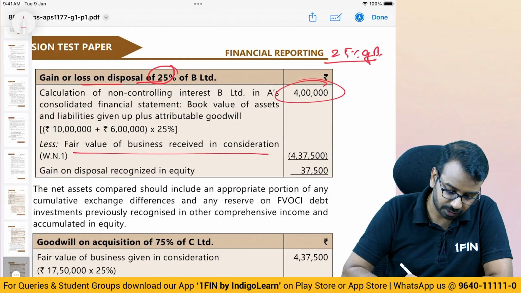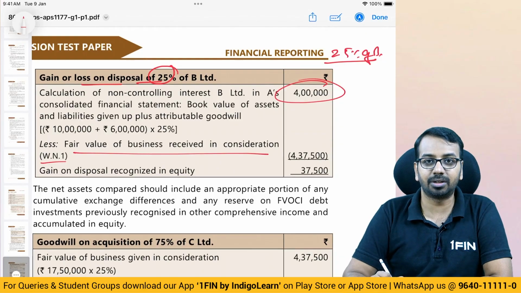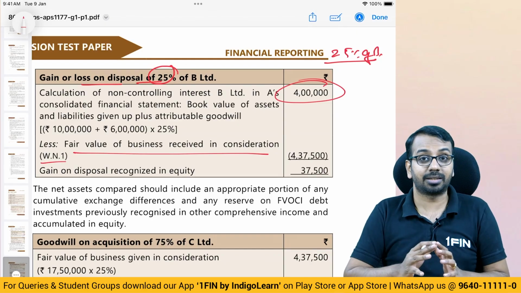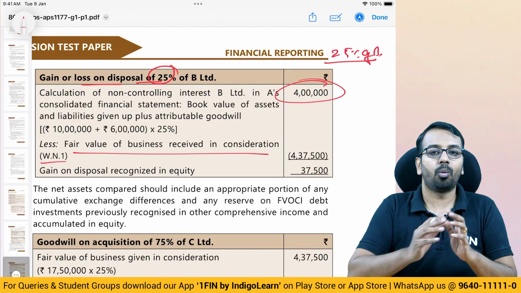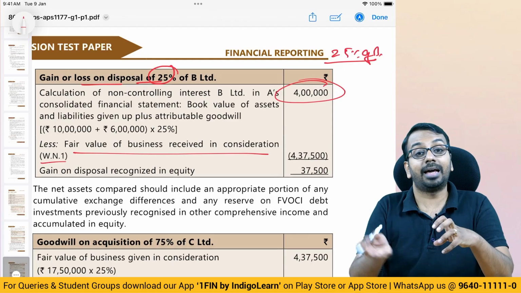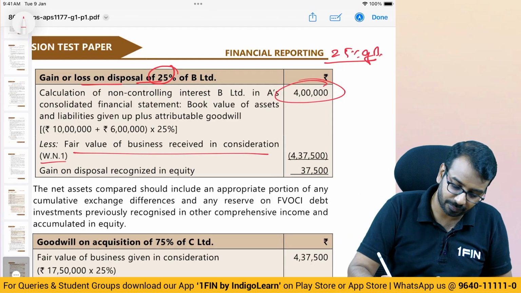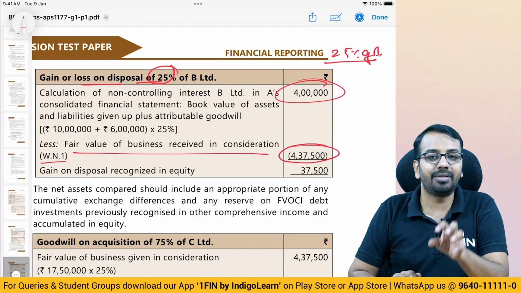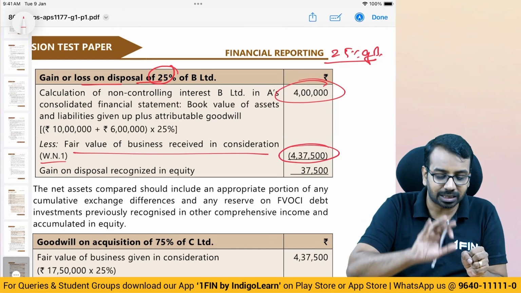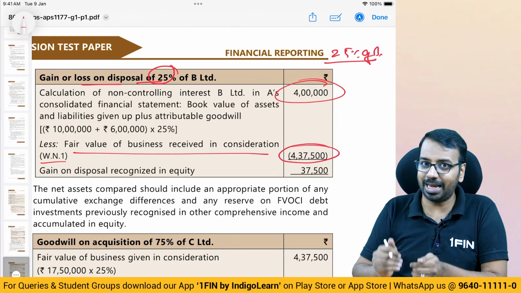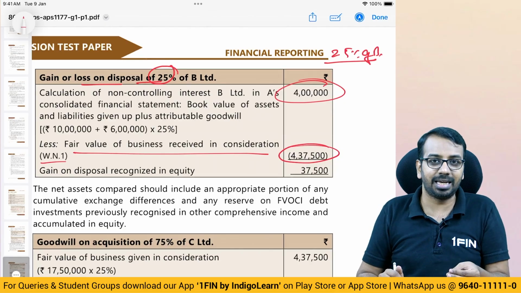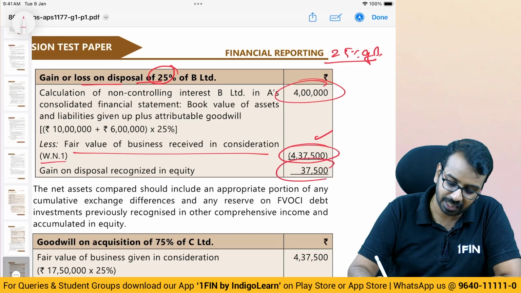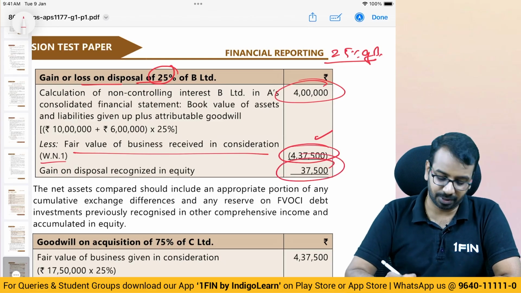What is the consideration that is received effectively from C? We got 17,50,000 worth of shares, but that value also includes value of B which you already had. So what we have received is 4,37,500, because out of the total 17,50,000 received, part of that represents our own business that we already have. The value for 25% that we have received is the consideration received for transferring 25% stake. We computed 4,37,500 will be your gain that will be recognized in P&L.